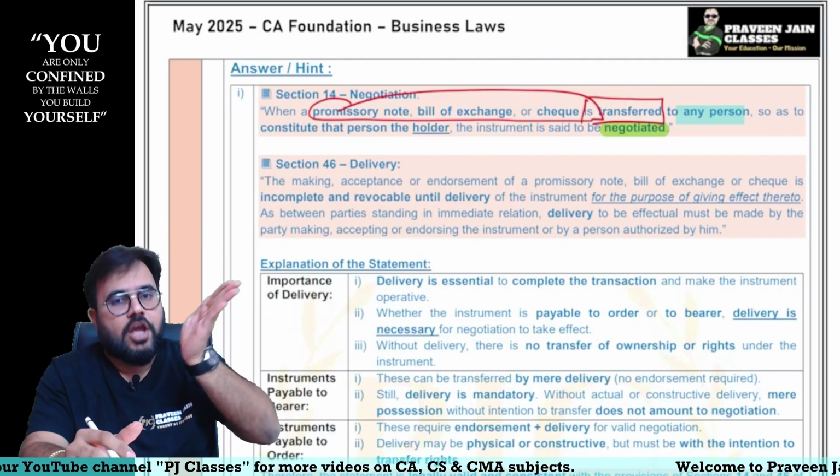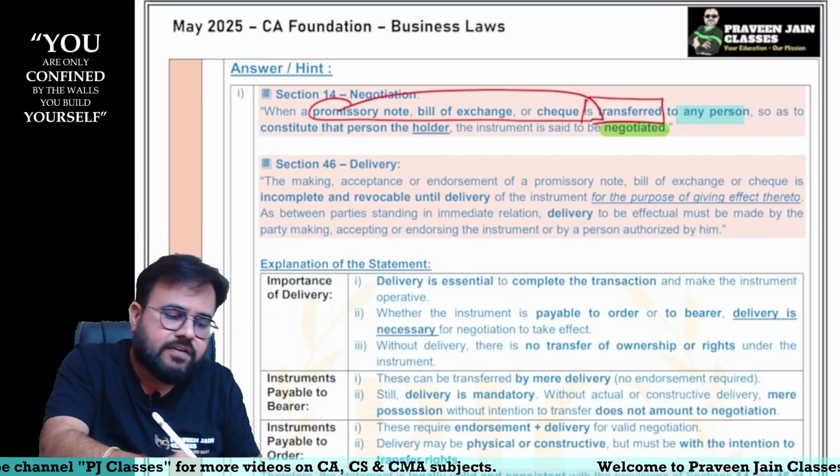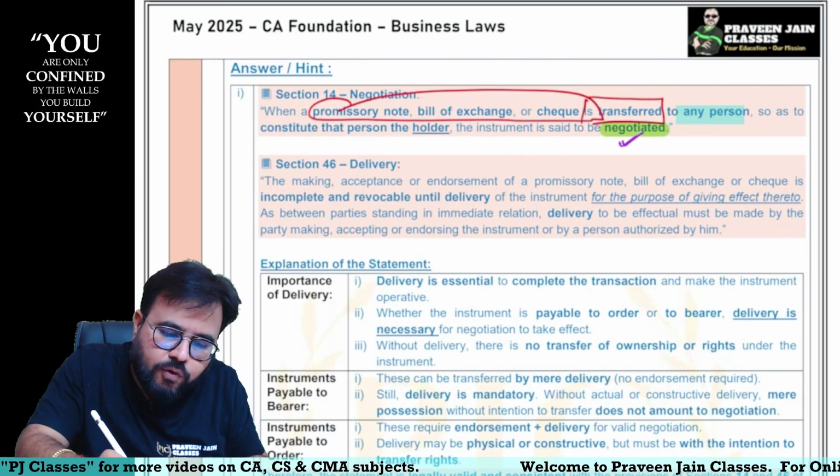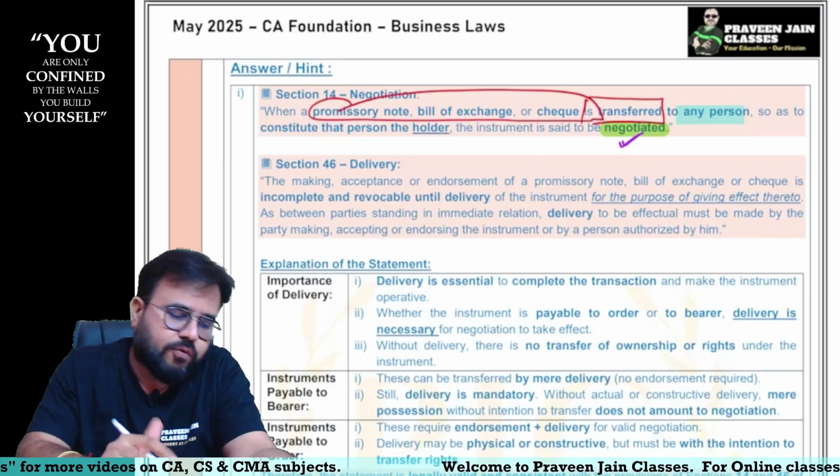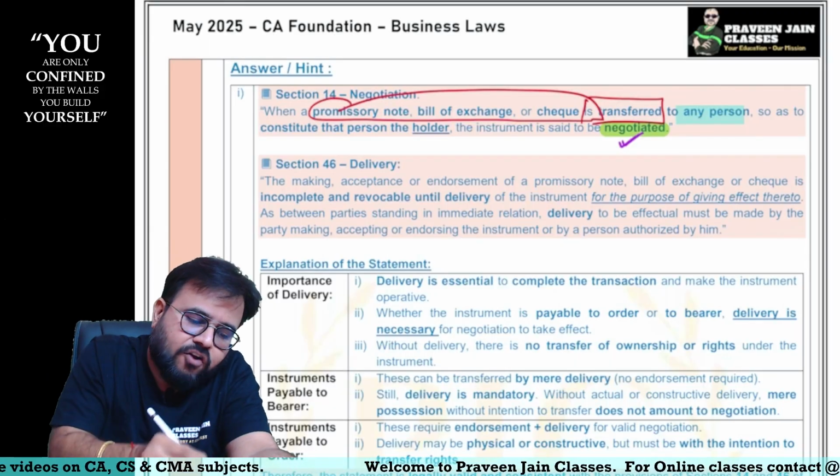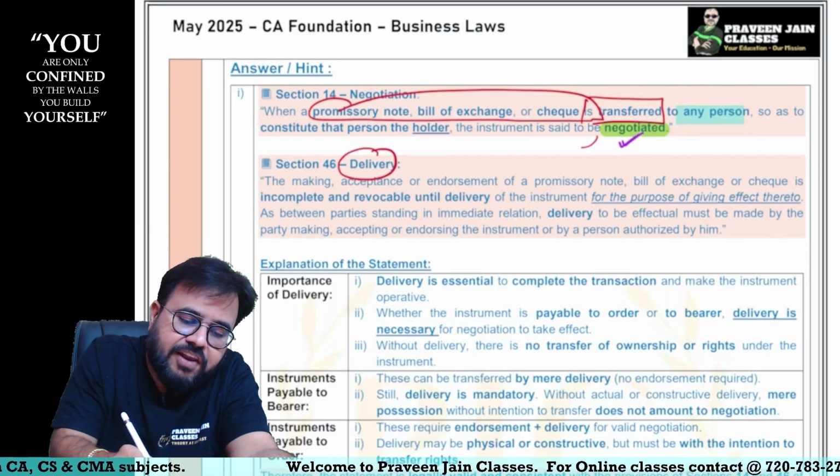In other words, if your rights you are giving to others, then that is called act of negotiation. That is called as what, sir? Act of negotiation, sir. And that act of negotiation ke liye, what is very, very important?